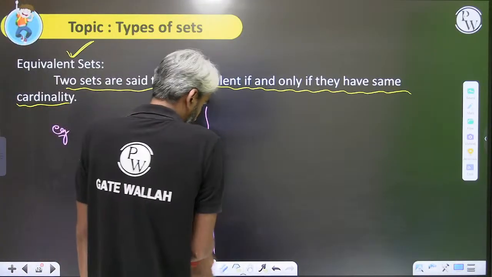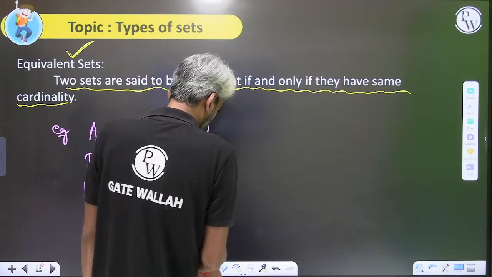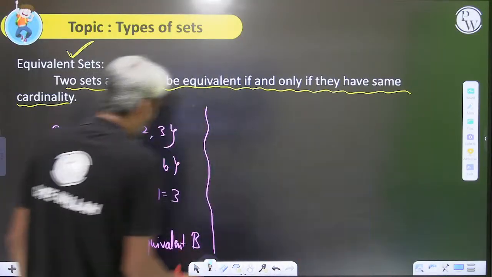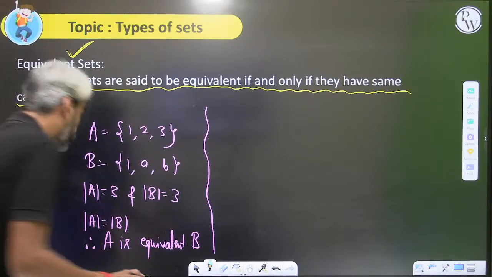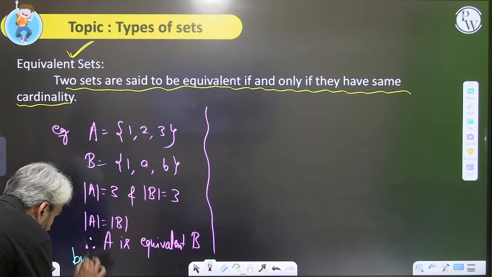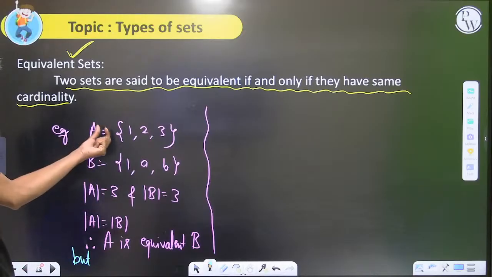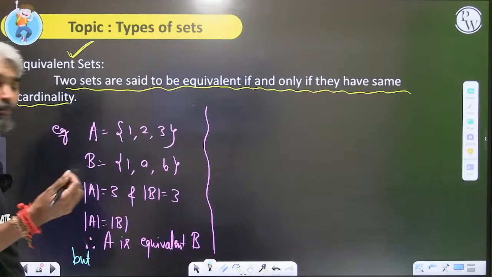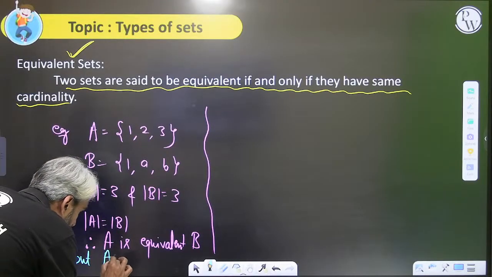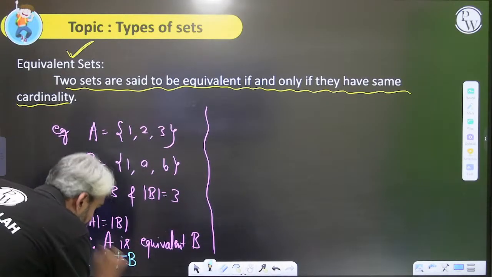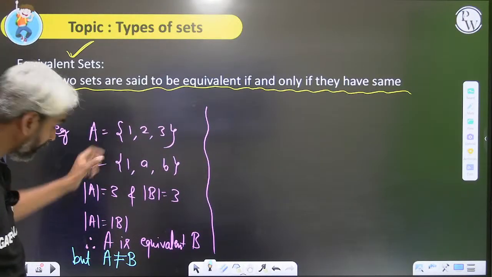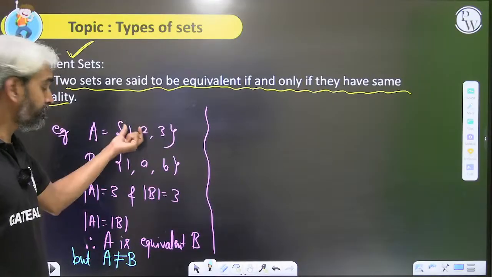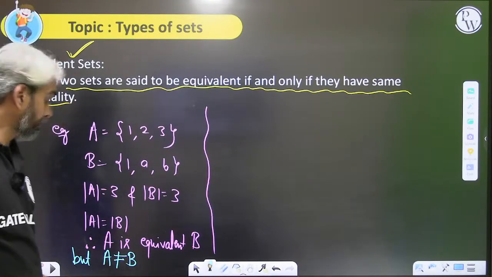Clear? Okay. Do you realize that in this particular case, mod A equals mod B, therefore A is equivalent to B. But do we have all the elements of set A in set B? No, sir. If any element is missing in the other set, then they cannot be equal. So A is not equal to B. What does it mean? Sets may be equivalent even if they are not equal.